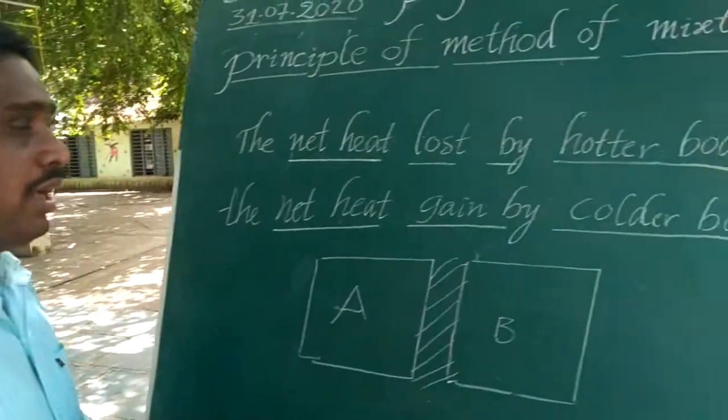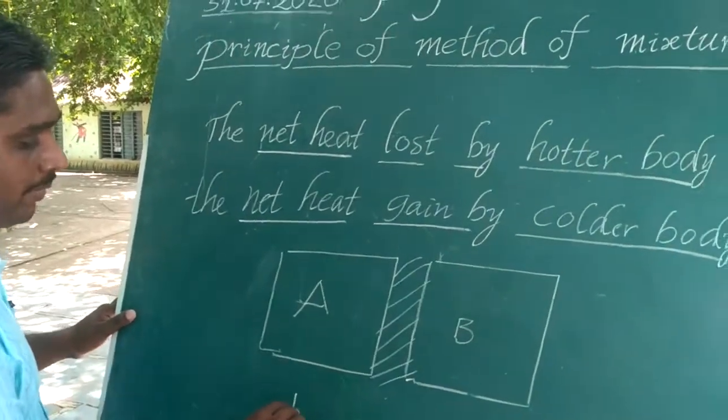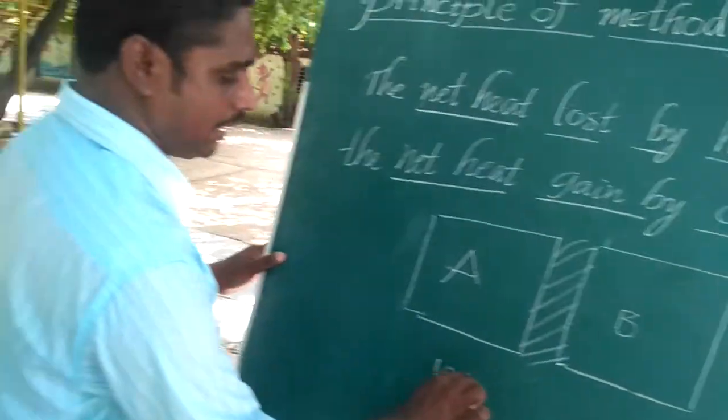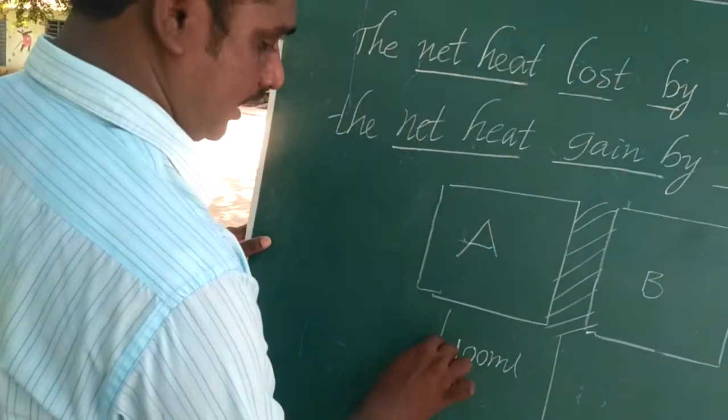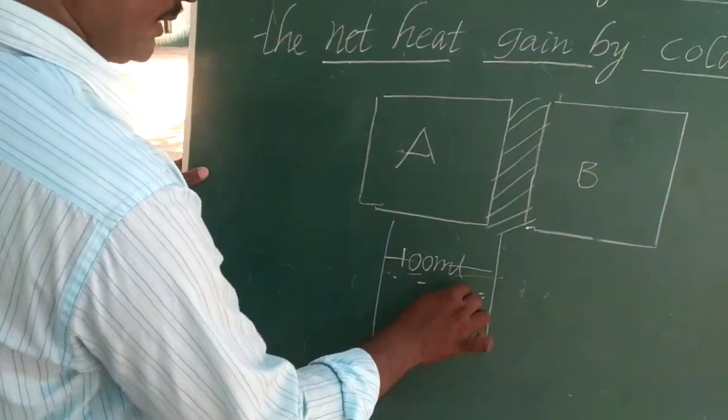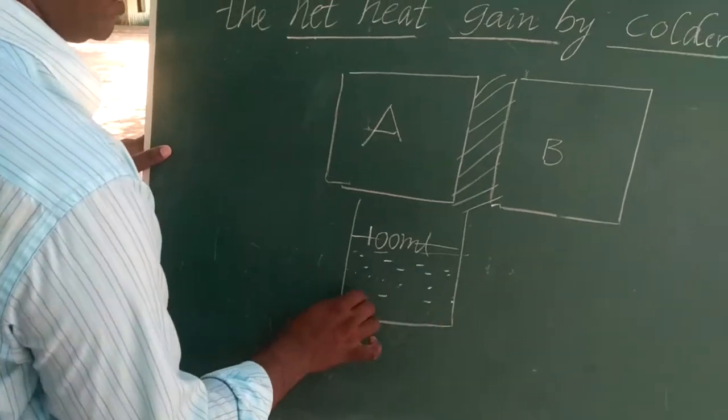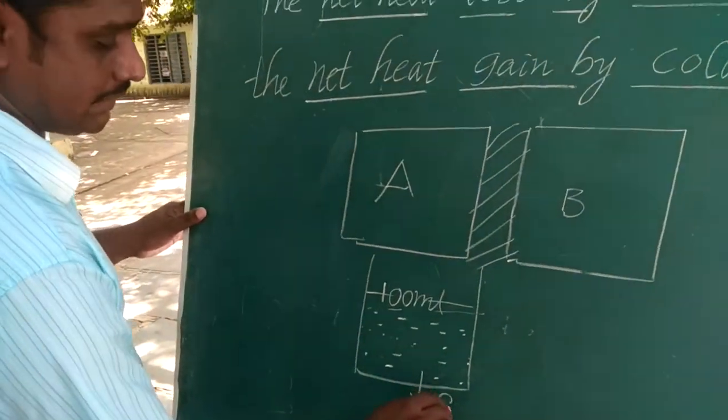Okay, students, next we take 100 ml of water in a beaker. This beaker is heated up to a temperature of 90 degrees Celsius.